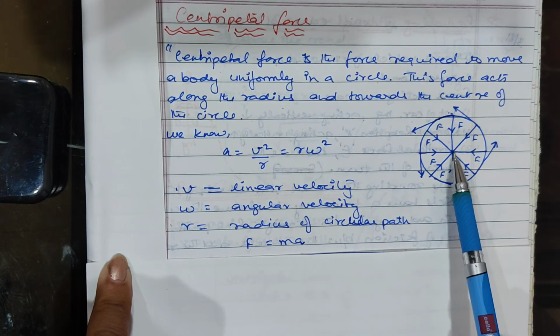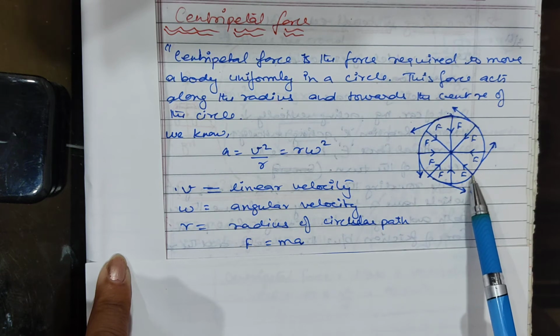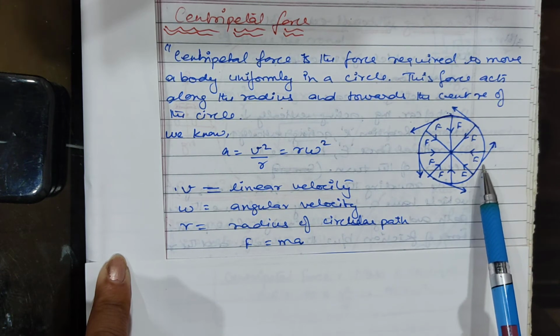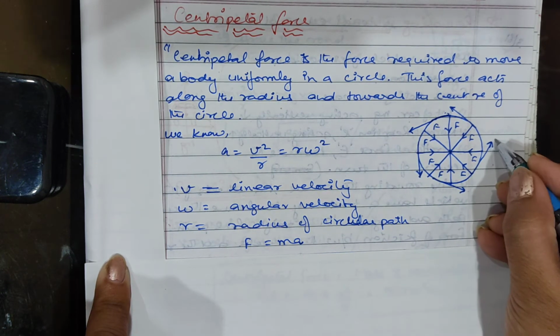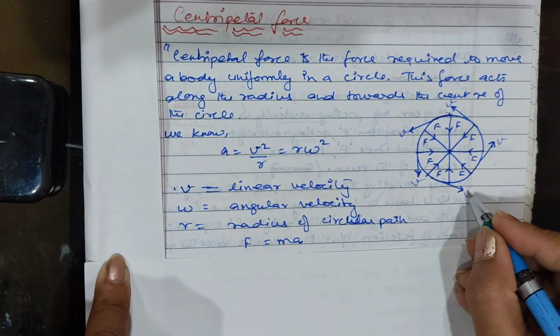Now if the object is moving in a circular manner and at every point the velocity is in the v direction, which is a vector quantity, so they are moving with velocity v.